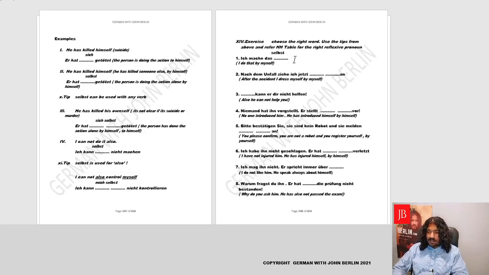Nach dem Unfall ziehe ich jetzt dash dash an. After the accident, I dress myself by myself. Now, the person saying the sentence was not able to do it by himself. Now he's able to do it. So nach dem Unfall ziehe ich jetzt mich selbst. So this is the third combination in which the person is doing the action to himself by himself.